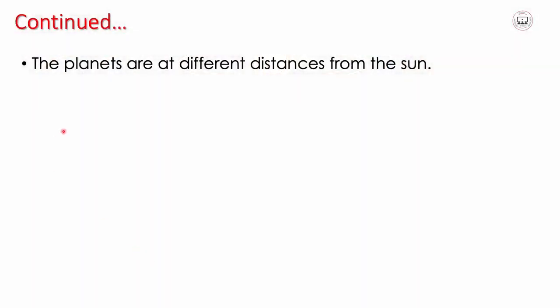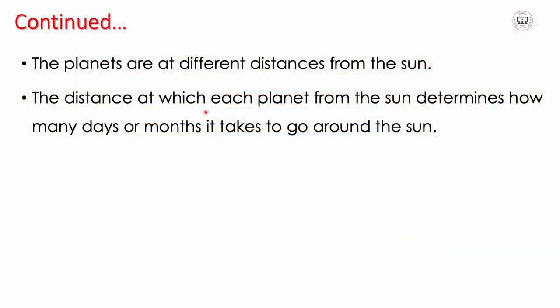The planets are at different distances from the sun. When you talk of these planets, they are not stationed together or at the same distance from the sun. The sun is somewhere here, but they are at different levels. Some are near the sun, some are far away from the sun. The distance of each planet from the sun determines how many days or months it takes to go around the sun.